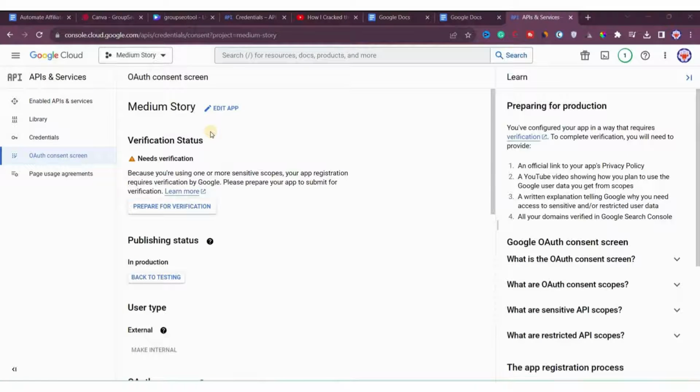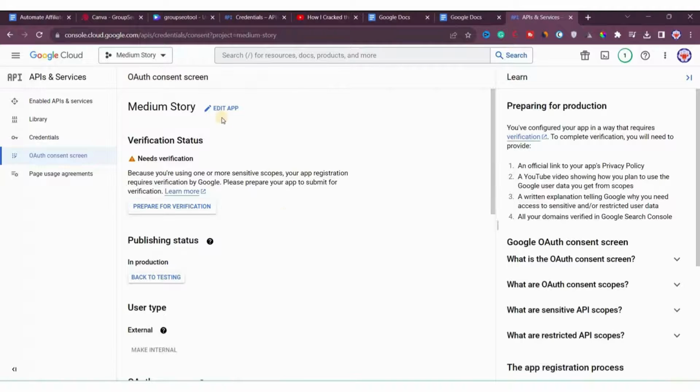Now you can see that it's saying here, you need verification. The reason why is that while creating the credentials, you remember, it asks to select the scopes, and we have selected all the scopes. One of them was a sensitive scope, so for that we have to send it for verification. But what we will do, we will go back to credentials and we'll simply stop using the sensitive scopes, right?